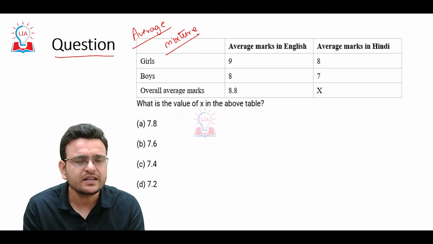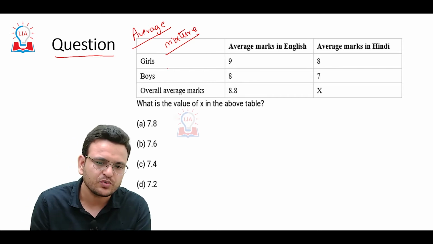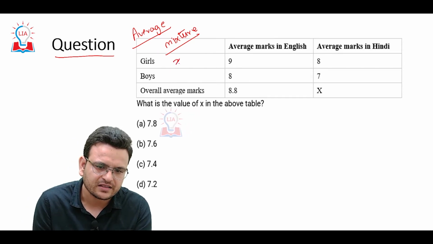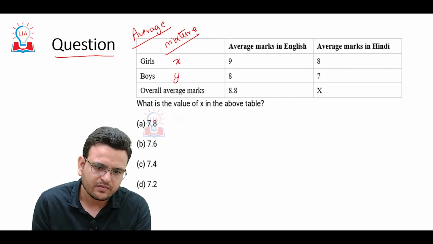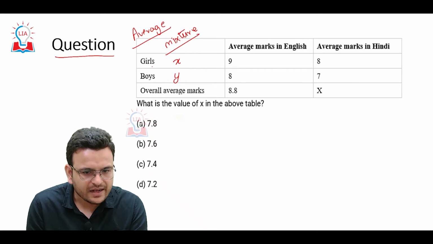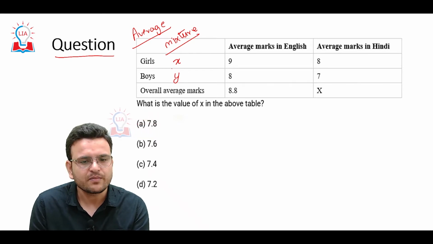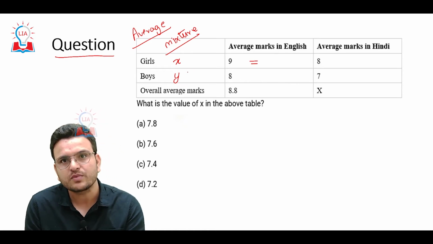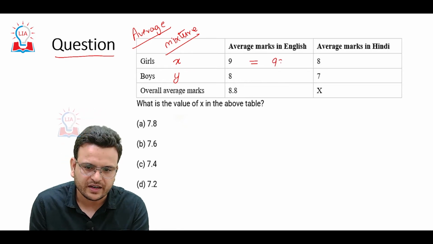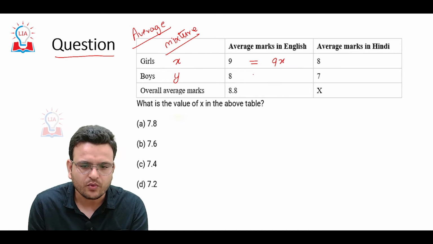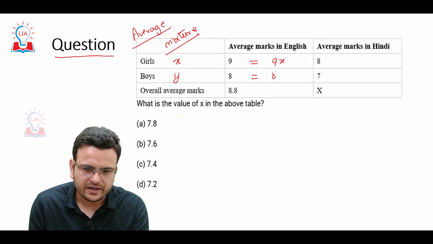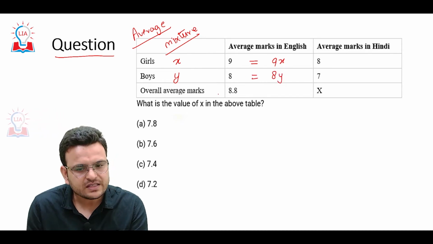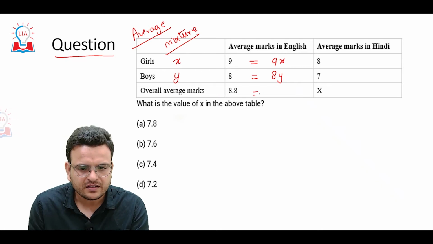Otherwise it is a little lengthy. You have to assume that in a class there are x girls and y boys. If the number of girls is x, then the total marks of girls in English will be 9x, the total marks of boys will be 8y, and overall it will be 8.8 times (x plus y). So 9x plus 8y equals 8.8 times (x plus y).